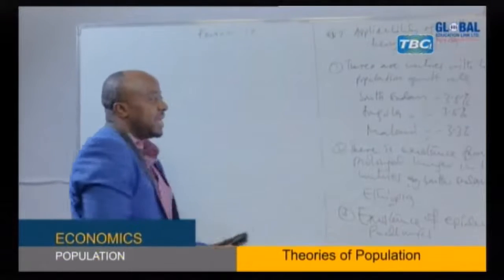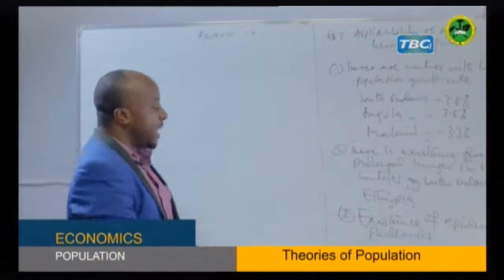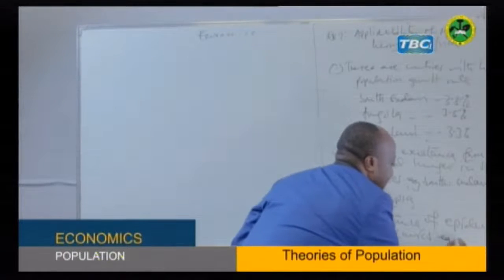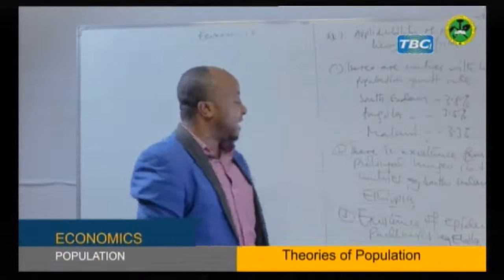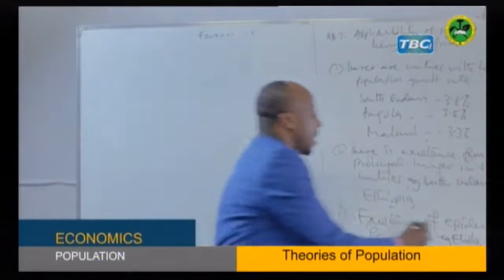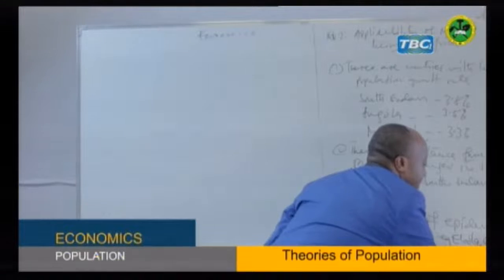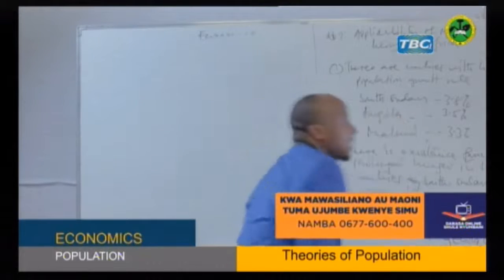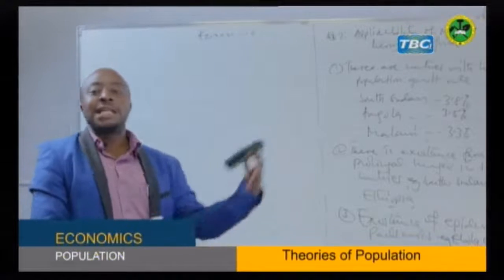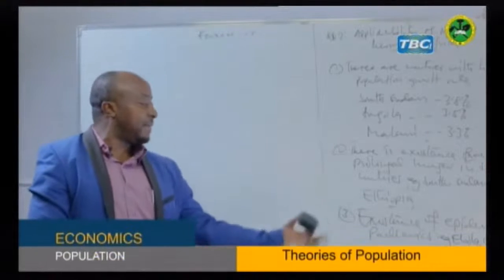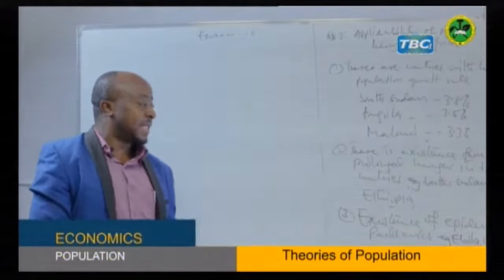For example, we have the Ebola, which is still in Africa, around the Congo, you can find those problems still existing. We have the new problem, which is COVID-19. All of these are diseases coming out as suggested by Malthus. So it is one of the applicability of the Malthus population theory.